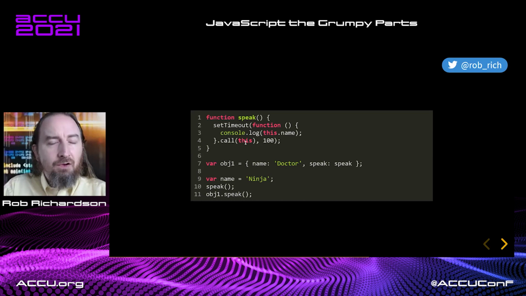But it executed right away. It called it right now. It didn't wait for the setTimeout. What got passed into the setTimeout is the result of this function call, which is undefined in this case. And so we got ninja and doctor, but we didn't get it after 100 milliseconds. We got it right away. We're making progress, but we're not there yet.